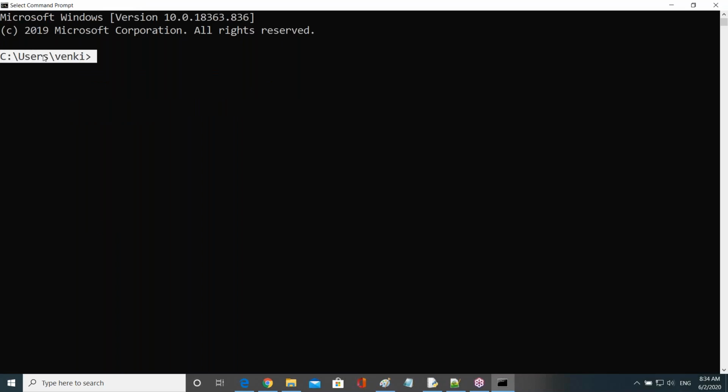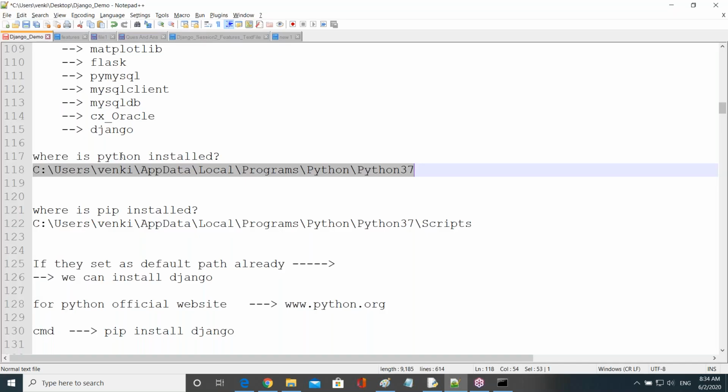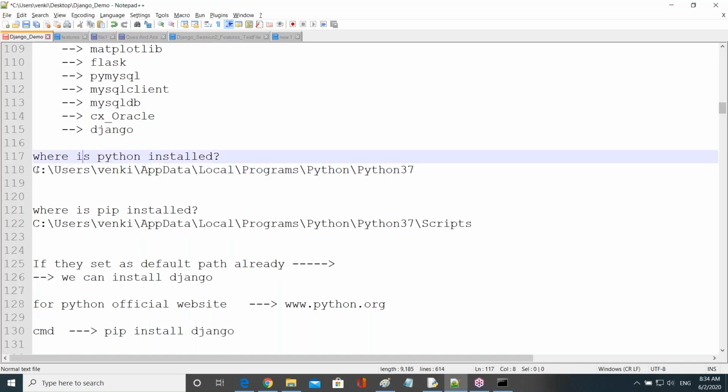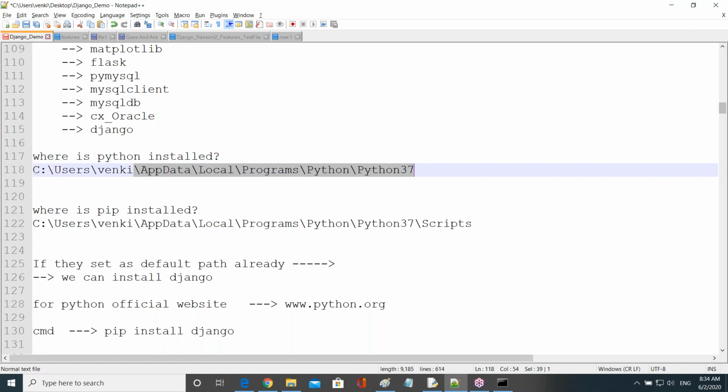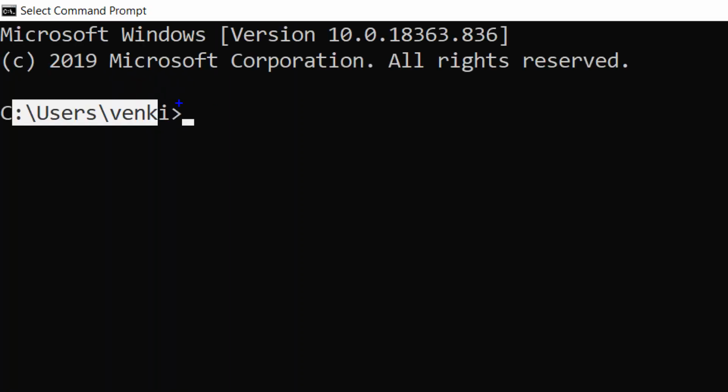Why? Because on the command prompt, what is visible? Users, Winky. Both are visible, right? Means these two are visible on the command prompt. The remaining is not visible, because from AppData onwards the path is hidden. That means this path is also already available in this location.